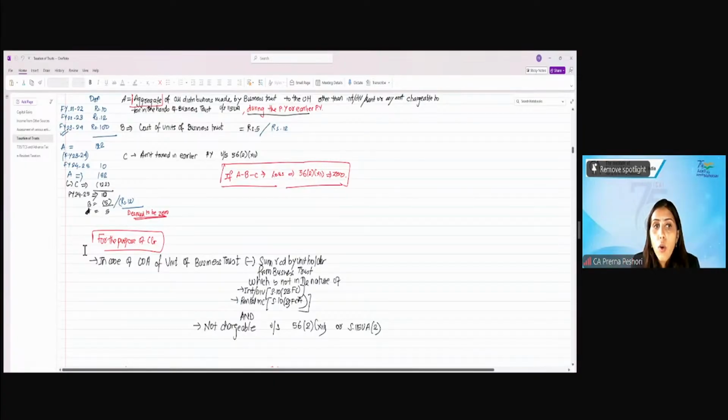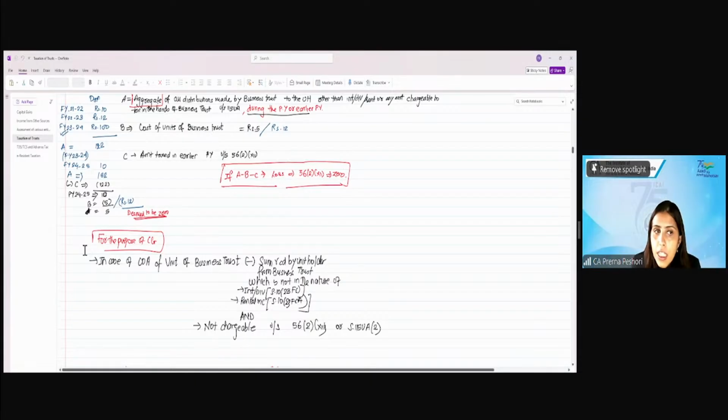In the case of the cost of acquisition of the unit of the business trust for the unit holder, if it is a loss situation, then from the cost of the units which I am considering under capital gain, I will reduce any sum received by the unit holder from the business trust which is not in the nature of interest, dividend, rental, or any other income taxable under 56,212 or in the hands of the REIT.